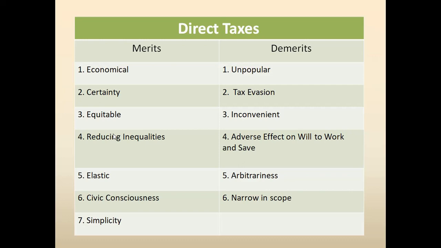Number two, certainty. This direct tax can satisfy the canon of certainty, which means the taxpayers know how much they have to pay and on what basis they have to pay the tax. So it will give you a certain number, a fixed number, a constant number. As a taxpayer, you will know beforehand on what basis your tax will be deducted, and what amount of tax you must pay. So that is about your certainty.